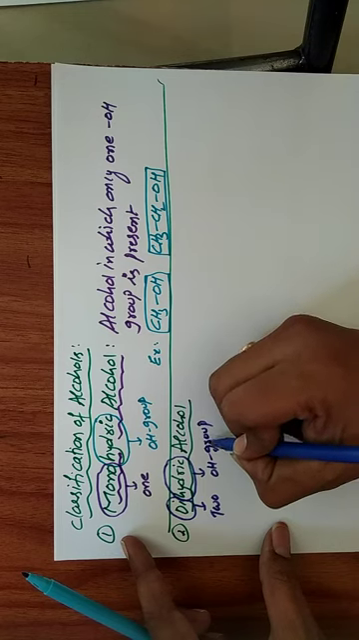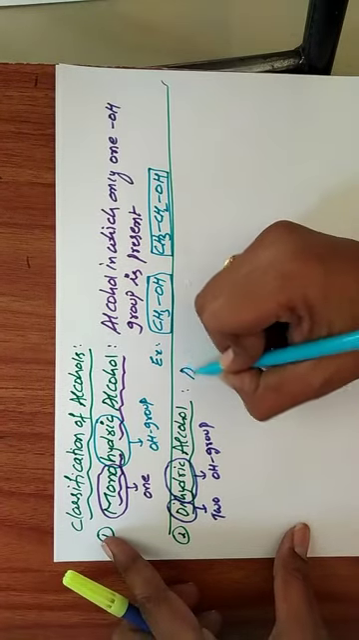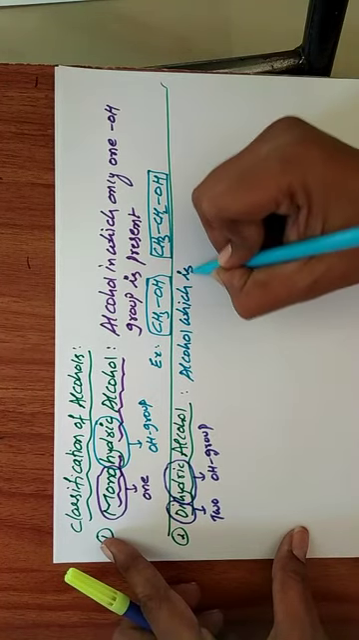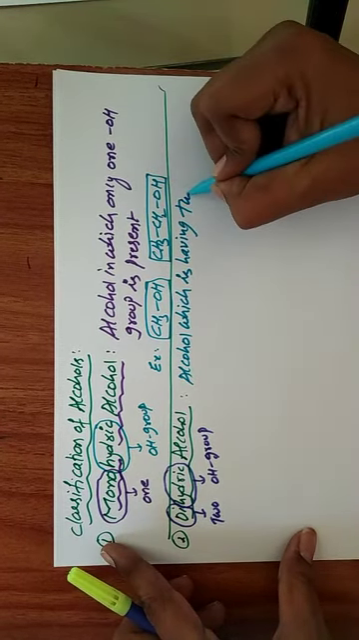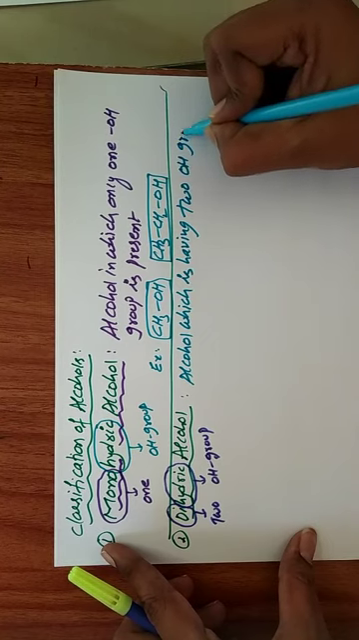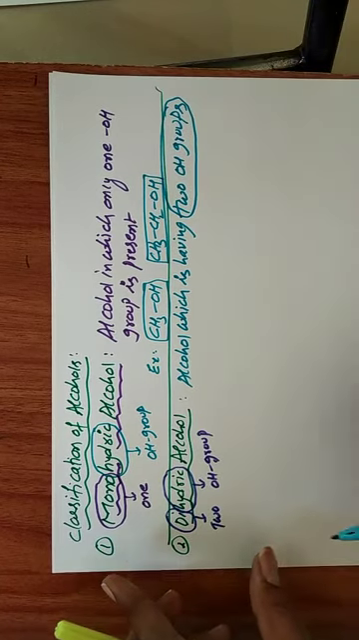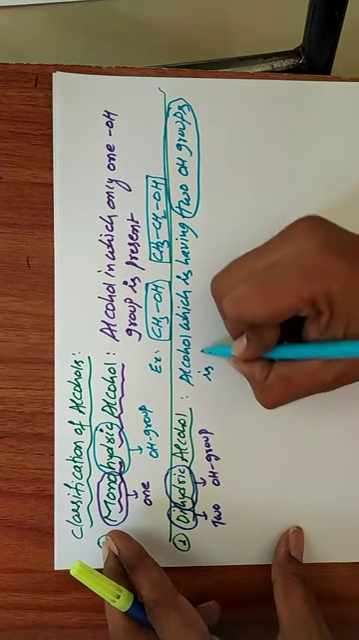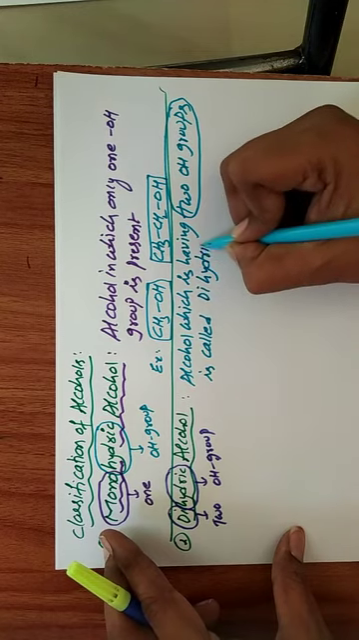What is the definition of dihydric alcohol? Alcohol which is having two OH groups, important, two OH groups, is called dihydric alcohol.